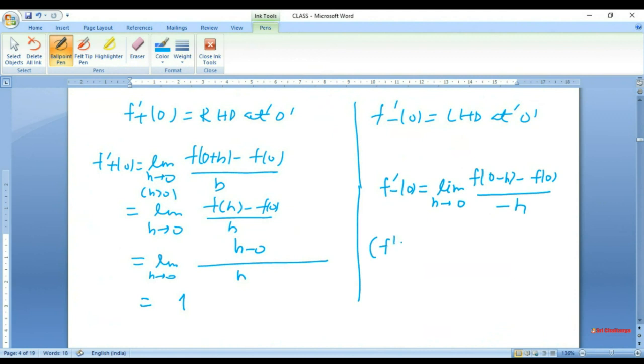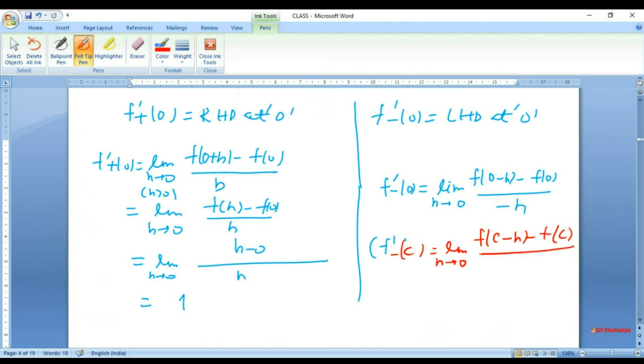If you want f prime minus at c, then you should write limit h tends to 0, f of c minus h minus f of c over negative of h. This negative comes because we should always take the difference in order. So this is nothing but c minus h minus c, that is negative of h. So be careful of this negative.